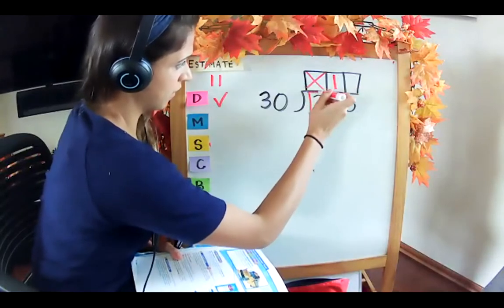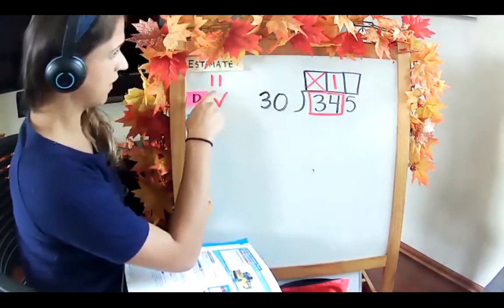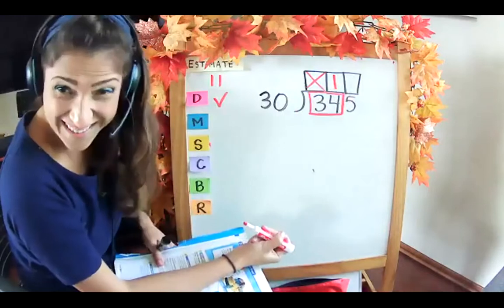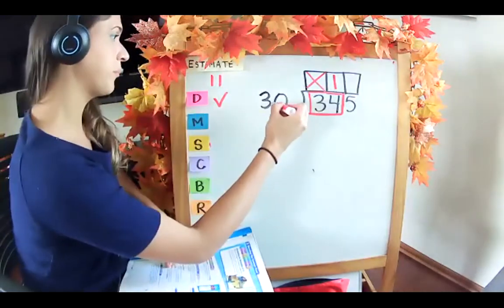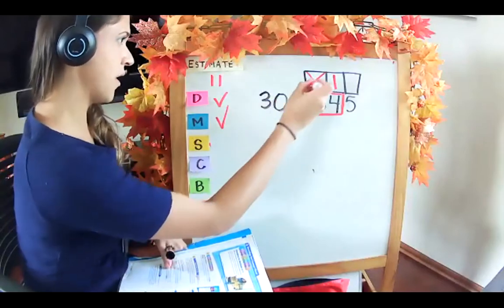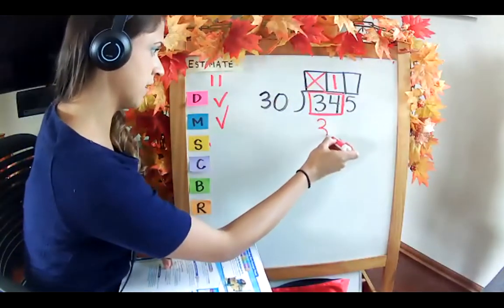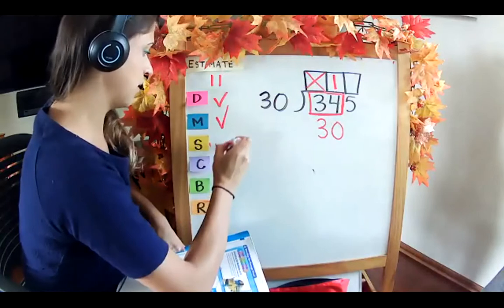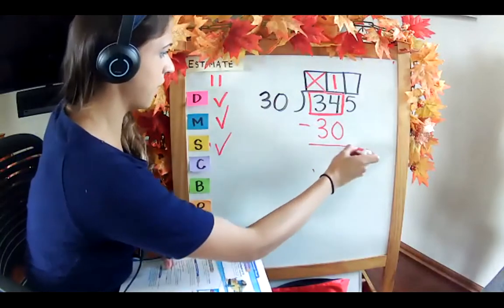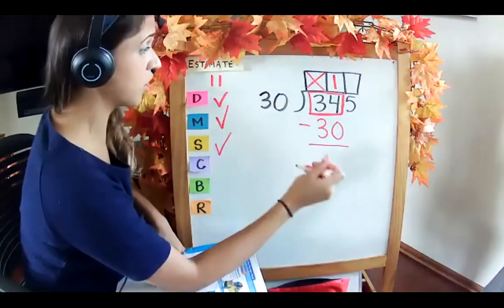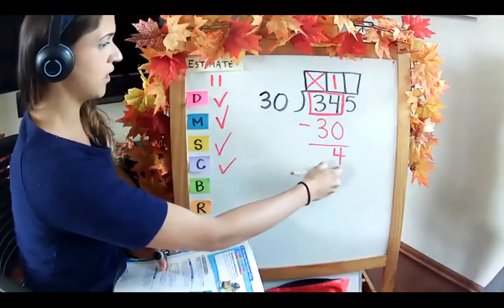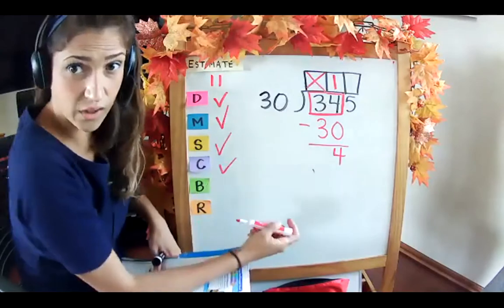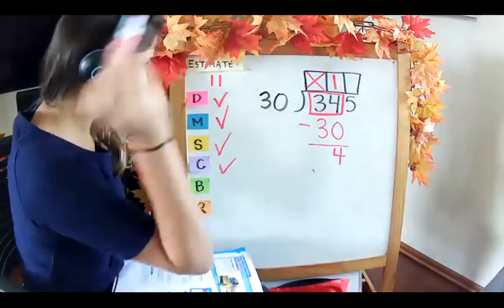Look at our estimate. 1 was the first digit we picked before, so we're good to go. All right, multiply. 30 times 1 is 30. Subtract 34 minus 30, I'm sorry, 4. Check. Is this remainder less than our divisor? Yes, good to go.